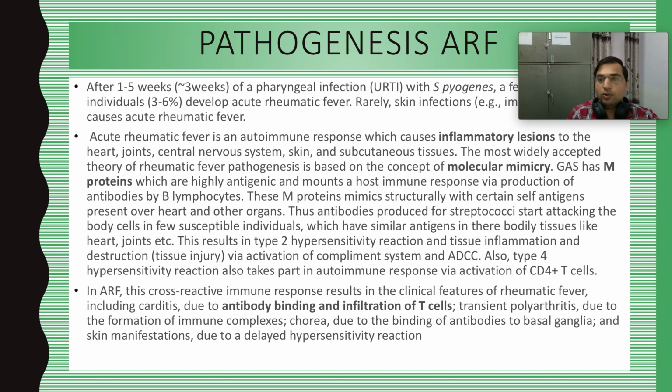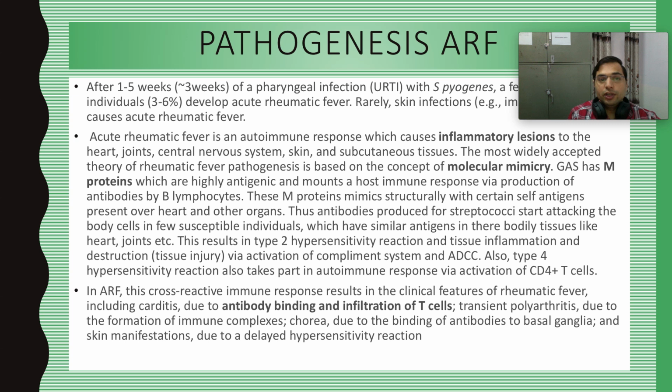This group A streptococcus, the gram-positive bacteria, has cell walls, and these cell walls have M proteins over them. These M proteins behave as antigens, right? The body takes these M proteins and develops antibodies in response to them and kills the bacteria.